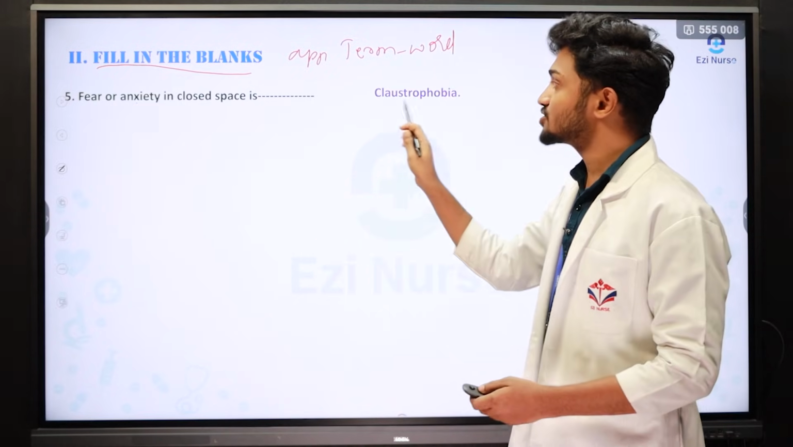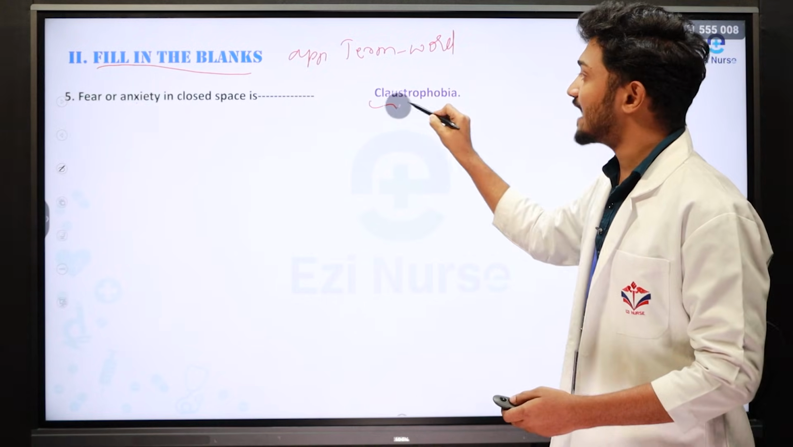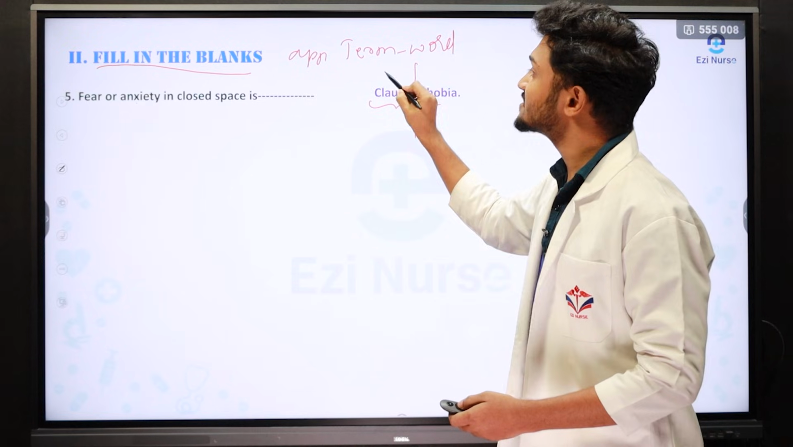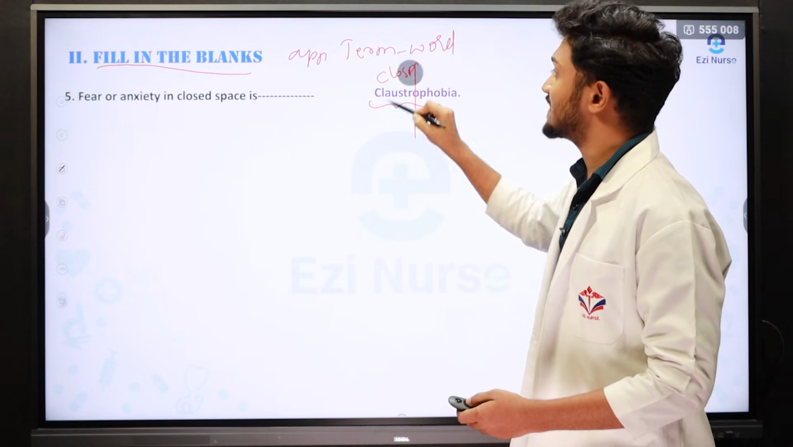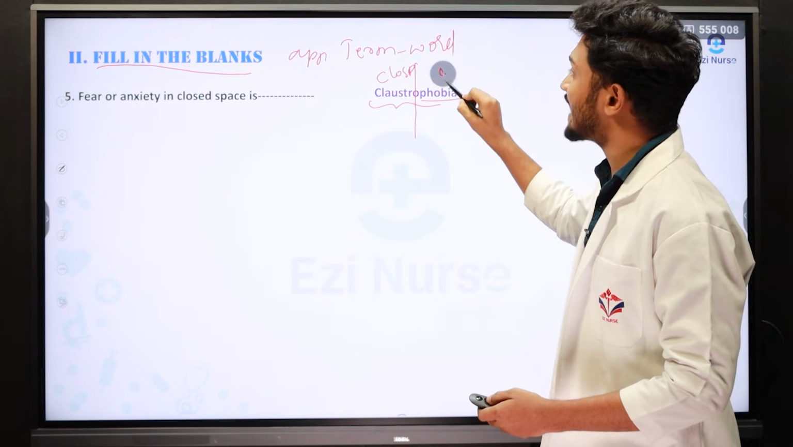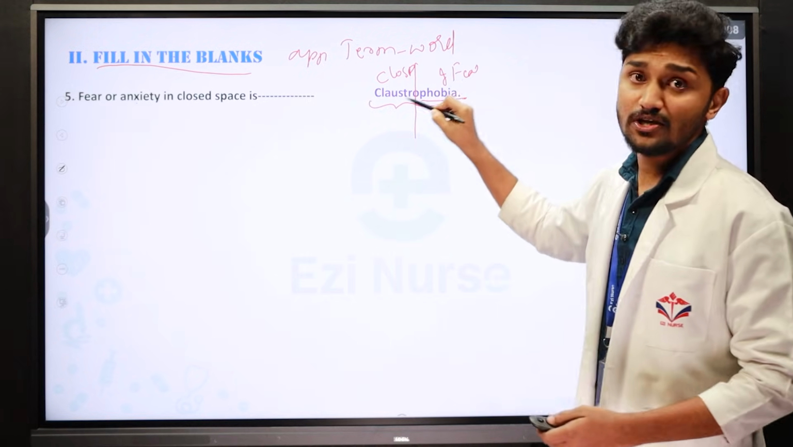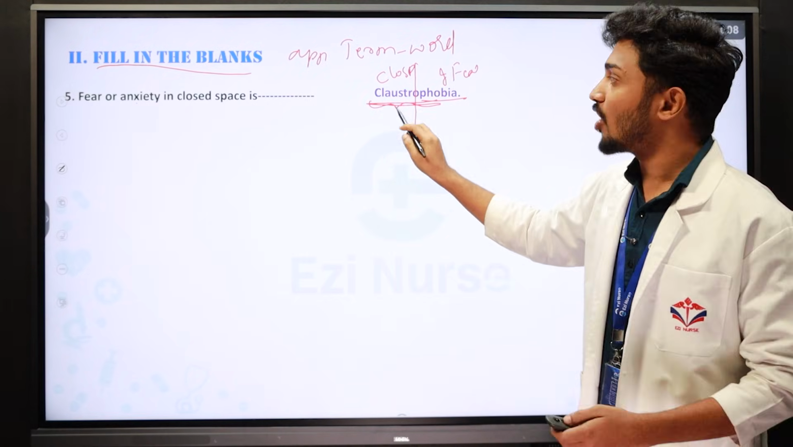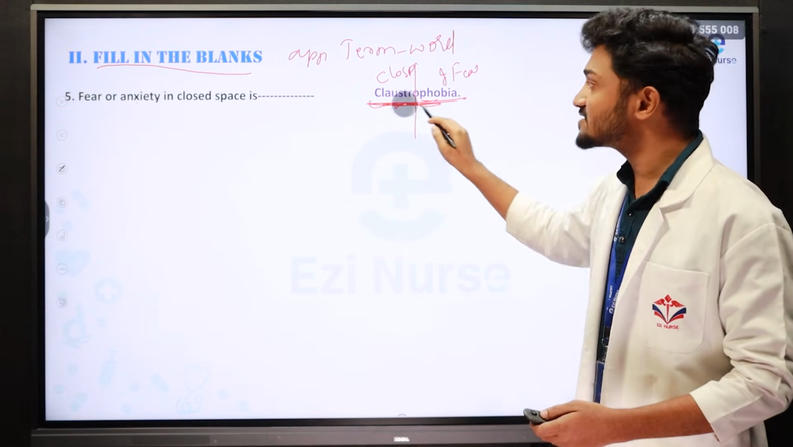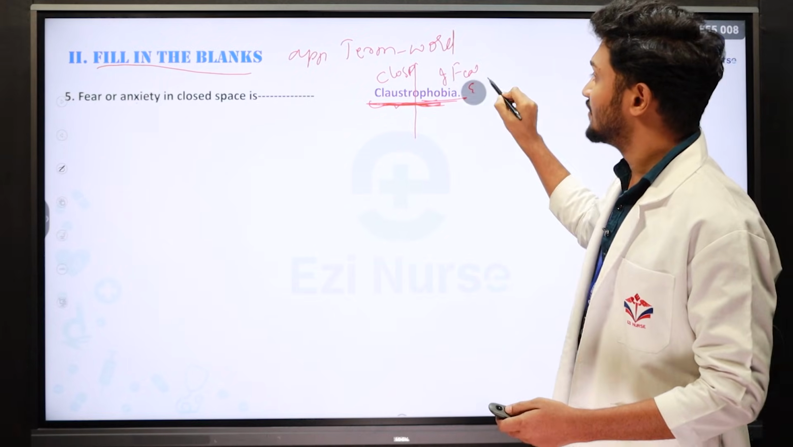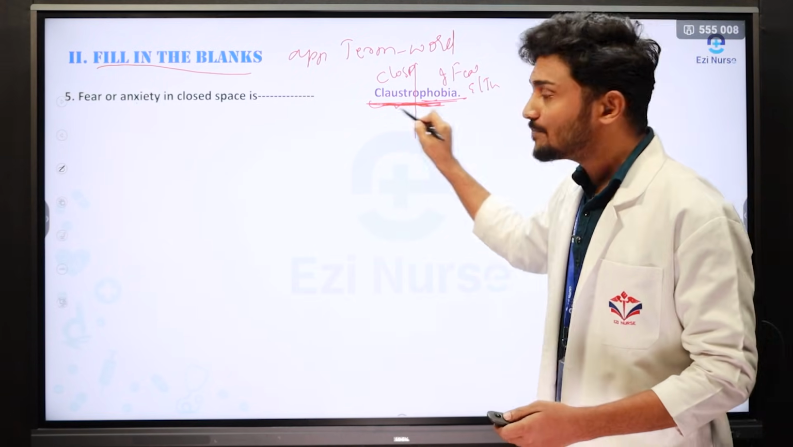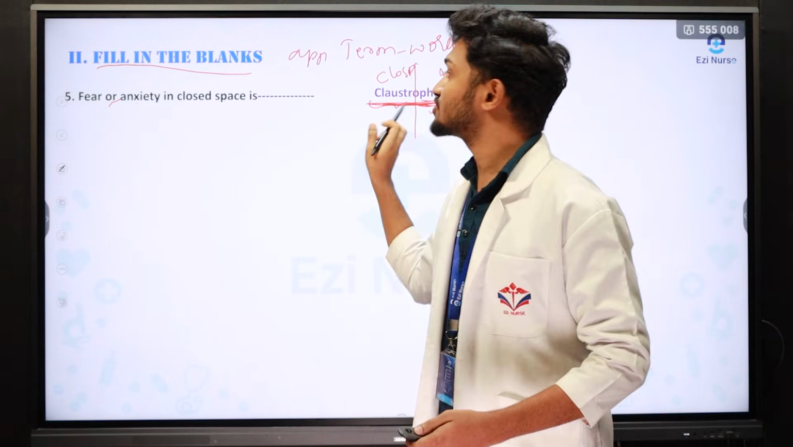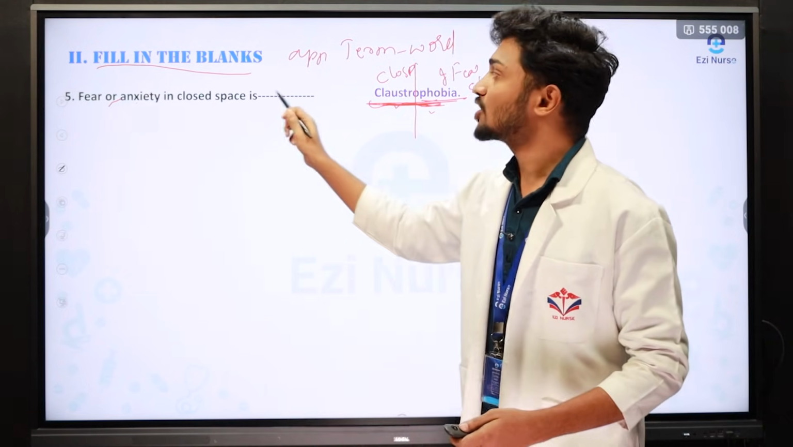Answer is claustrophobia. Just understand the terminology, just divide the terminology. Claustro refers to closed spaces. Phobia is nothing but an irrational fear. Then what is meant by claustrophobia? It is an irrational fear or anxiety towards closed spaces, for example elevator, for example tunnel. That irrational fear is collectively called claustrophobia. Then appropriate answer is claustrophobia.